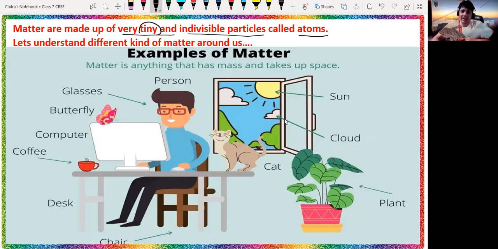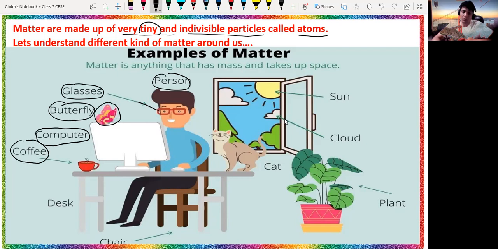Let's understand different kinds of matter around us. Here we have many examples of matter. The person sitting on the chair is matter. The glasses he uses are again made up of matter. As you can see here, the butterfly on the PC, or personal computer, is matter. The computer itself is also matter. The cup of coffee, as you can see here, is matter. The desk on which the coffee and PC were placed is again matter. The chair is again matter.